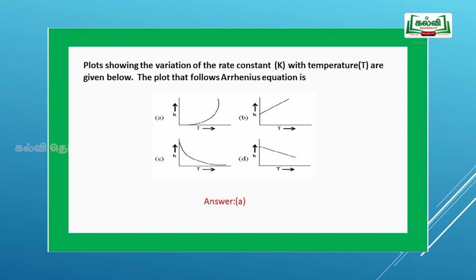Plots showing the variation of rate constant k with temperature T are given below. Which plot follows the Arrhenius equation? If you view the options A, B, C and D, you know very well that as per the Arrhenius equation, k is equal to A e to the power of minus Ea by RT. The rate constant increases exponentially with temperature. So option A is the correct answer.